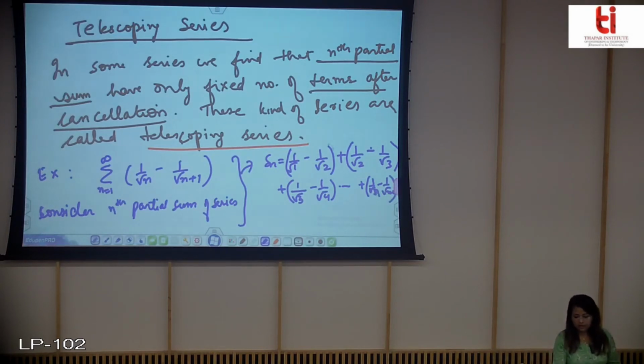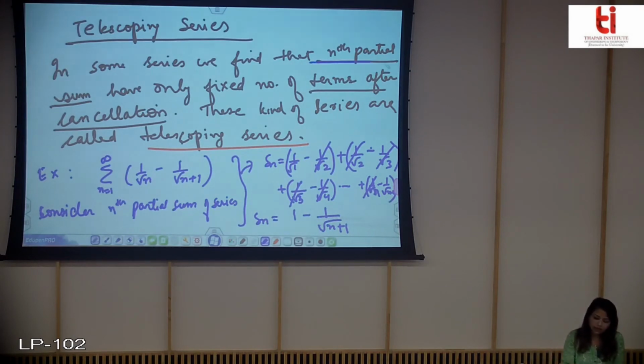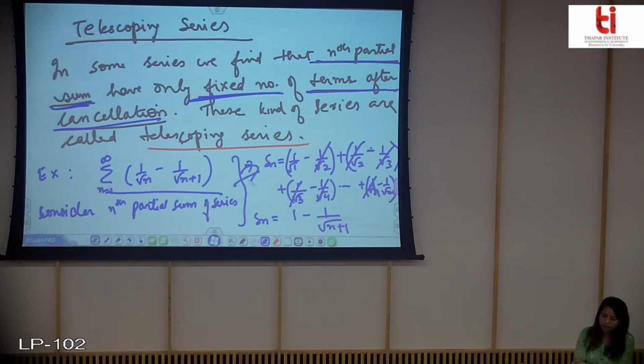So now you can easily see that all the terms cancel out, and you are left with Sn equal to 1 minus the last term. So this was what I was telling you, that the nth partial sum will have only a fixed number of terms after cancellation. Like you have this series, you found the nth partial sum, and every term cancels out, leaving the first term and the last term. These types of special series are called telescoping series, and for these you can also find the sum.